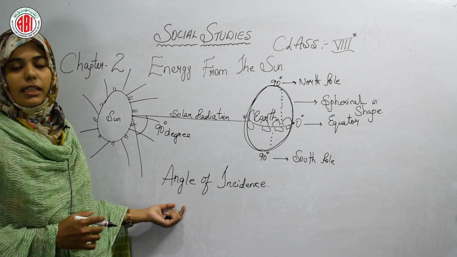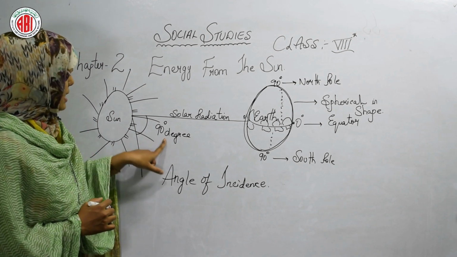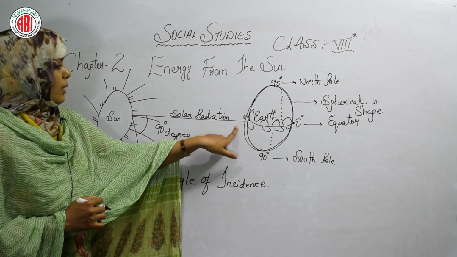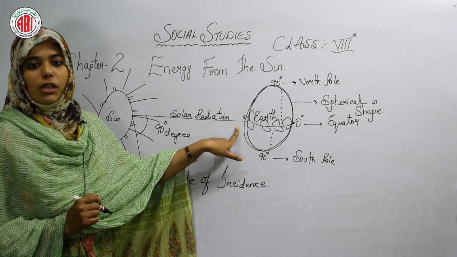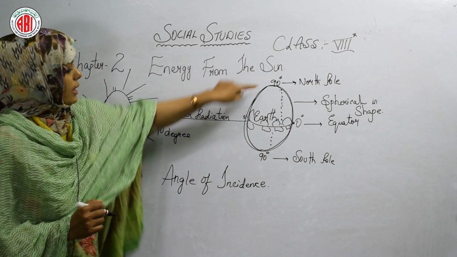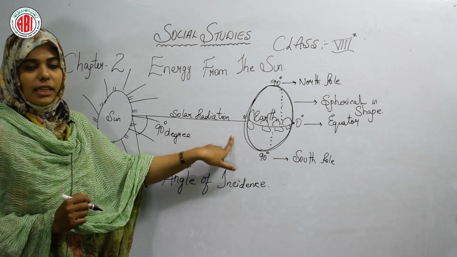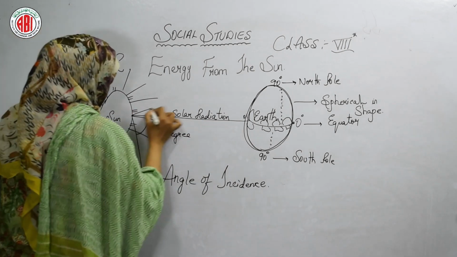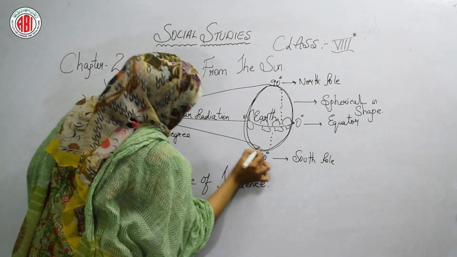You can see that the sun's rays fall at about 90 degrees on the equator, as I said just now. On the equator the rays fall completely at 90 degrees, slanting towards the pole. This is called the angle of incidence. But on the north and the south pole, the rays do not fall at 90 degrees. So here, this is the north pole and this is the south pole.